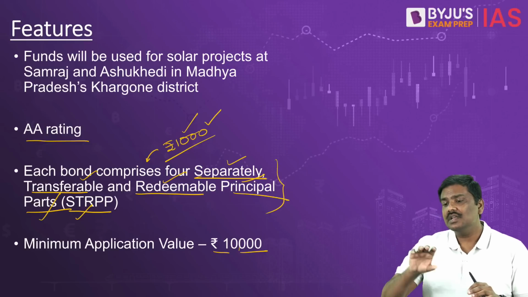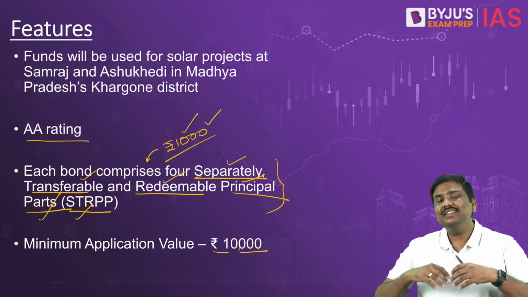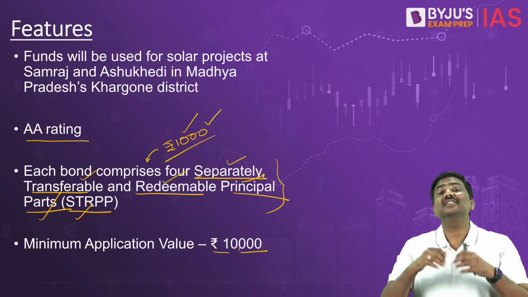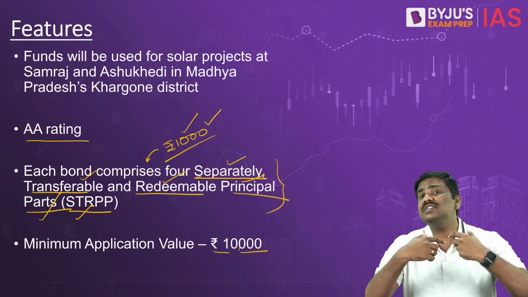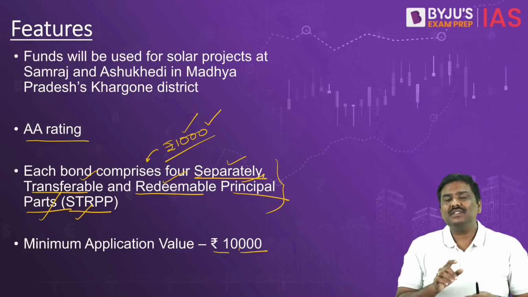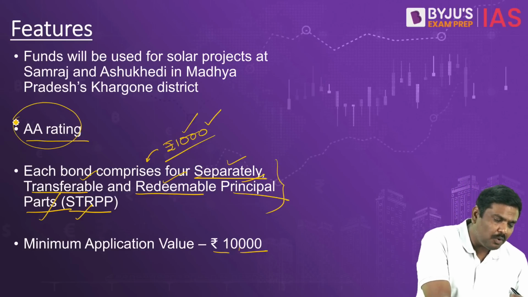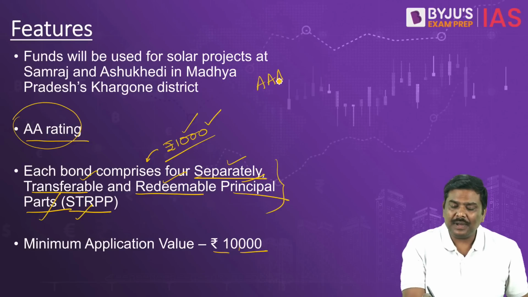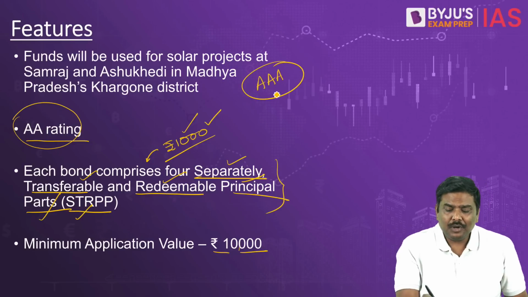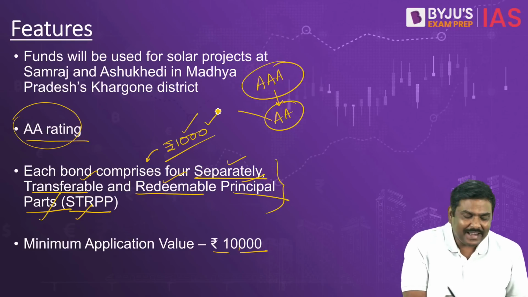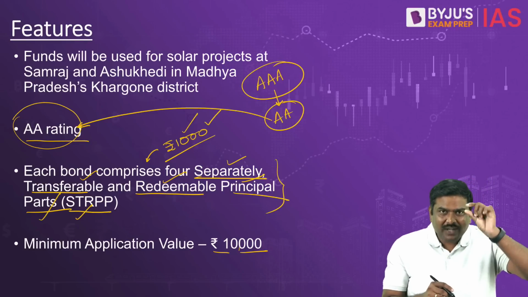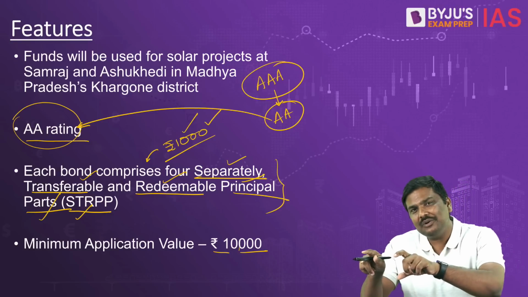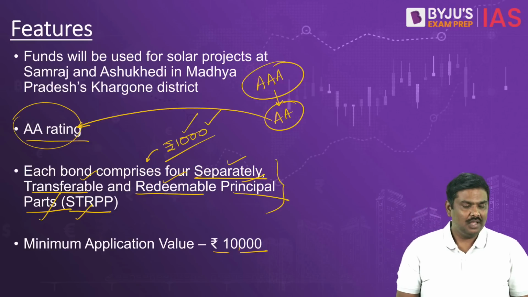The second very important difference is that these are municipality projects, and these could be plagued because of cost overruns, delays in implementation, et cetera. And the risk in investing in these bonds is generally higher. And that is the precise reason, even though these municipality bonds will have a good credit rating, AA credit rating basically is one notch below AAA. AAA is the highest one. Below AAA you have AA. So despite having a rating one notch below the best credit rating, generally these will end up offering a higher coupon rate compared to a state government bond or a central government bond.